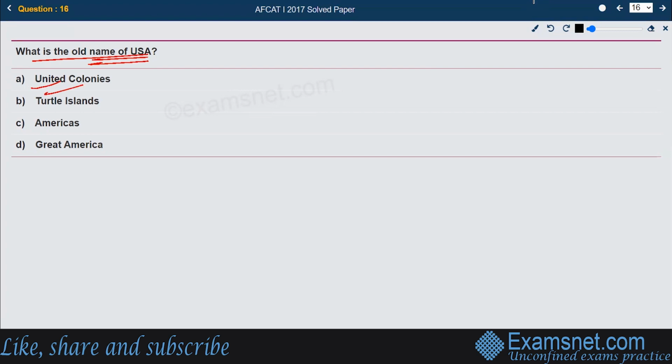In 1776, the Continental Congress formally declared the name of the new nation to be United States. Before 1776, the name was United Colonies. After 1776, the name was given as USA. Who declared that? The Continental Congress did this, replacing the term United Colonies, which had been in general use.